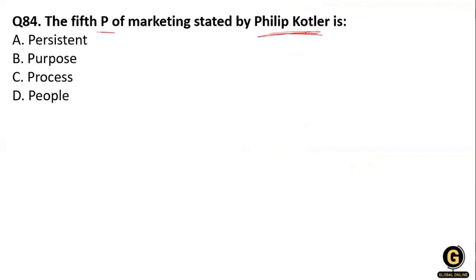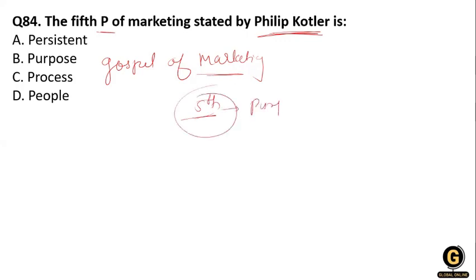The next question: the 5th P of marketing stated by Philip Kotler. Okay, so the 5th P is given by Philip Kotler, not by McCarthy. Philip Kotler coined the gospel of marketing. In this, the 4 P's are product, price, place, promotion, and he added the 5th one. He added only the 5th one, because the 4 were added by McCarthy and the 5th one was added by him. That is the purpose. So here option number B, the purpose, is right.